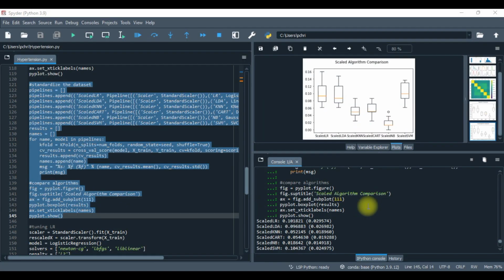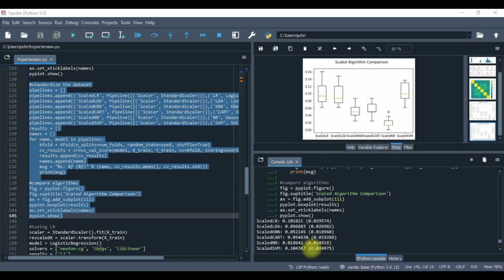Ladies and gentlemen, as you can see with the scaled algorithm comparison, we have the mean on the left side, as well as the standard deviation on the right below. Based on the graph, support vector machines and logistic regression are still in the lead.